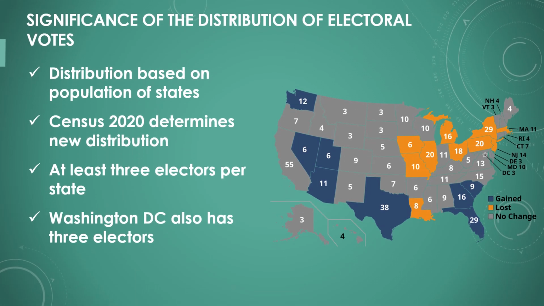The distribution of electors is based on the population of the federal states, which is determined every 10 years by the census. In 2024, the distribution will be applied for the first time after the 2020 census. States with a larger population have more electors, but each state has at least 3 electors. The capital, Washington, D.C., also has 3 electors, although it is not eligible to vote in Congress. This distribution can greatly influence the election results, as some states have a disproportionate number of electors.